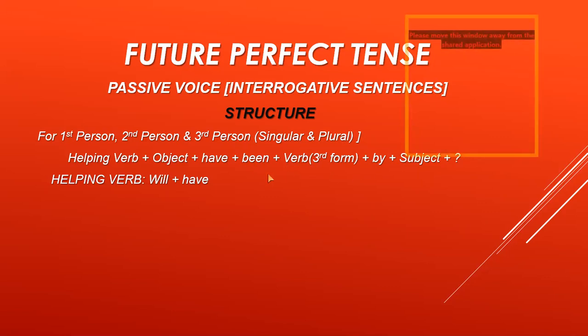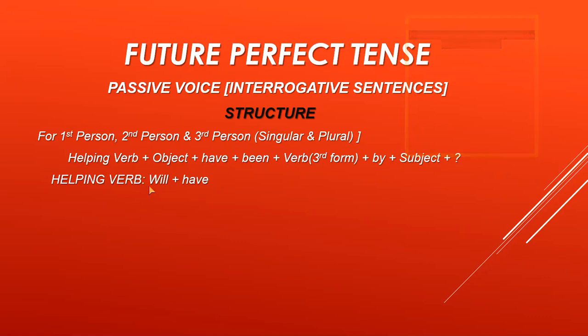Question mark. Now remember that the helping verb comes in the beginning and after that there is the object, then have been plus verb third form plus by plus subject. Remember that will and have do not come together here in the interrogative sentences.